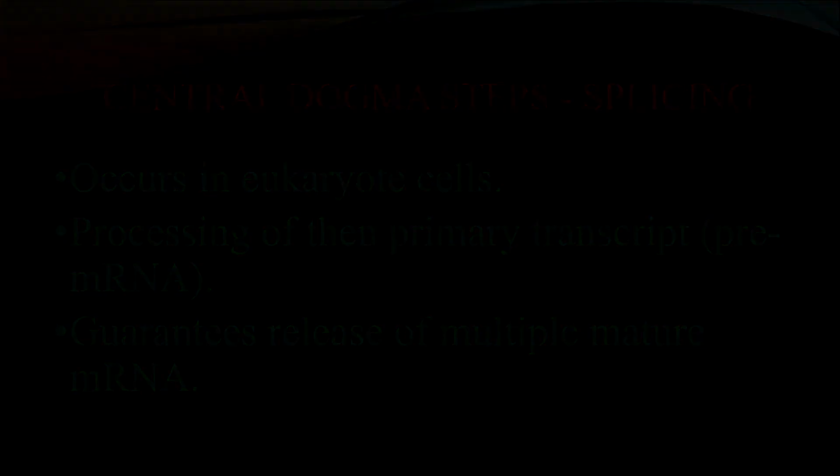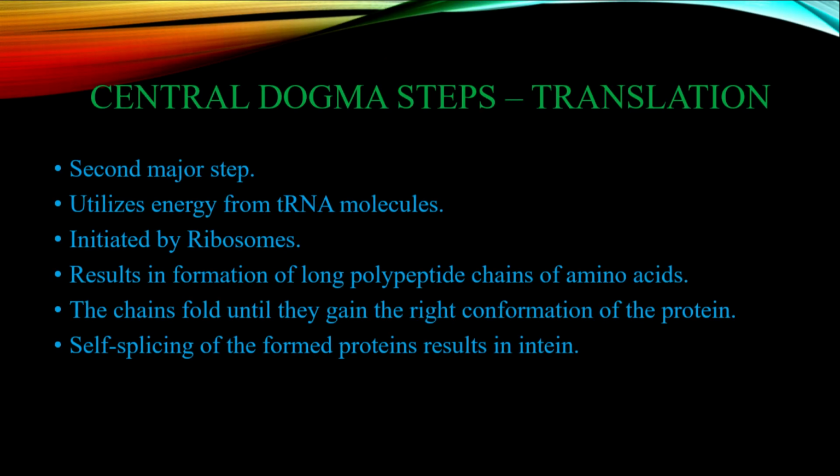The next step is translation. Most scholarly works indicate this as the second most crucial stage in the Central Dogma. In the translation stage, the RNA codes the information from the DNA template into specific proteins. The translation is an active process that requires the energy provided by charged transfer RNA, or tRNA molecules. The translation is initiated by ribosomes, which have larger and smaller subunits. The larger one, in turn, has 2 tRNA molecules positioned so close that they can form a peptide bond as soon as there is sufficient energy.